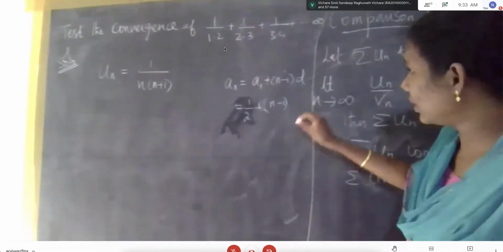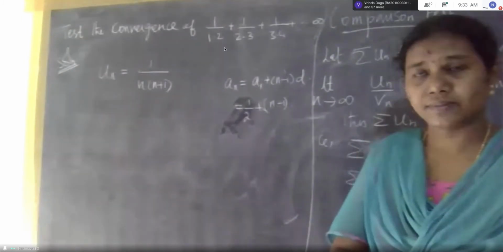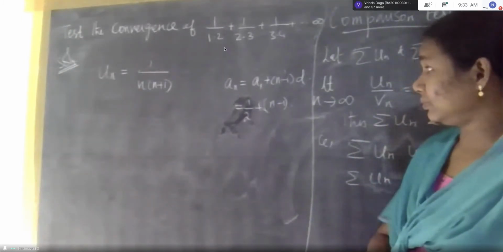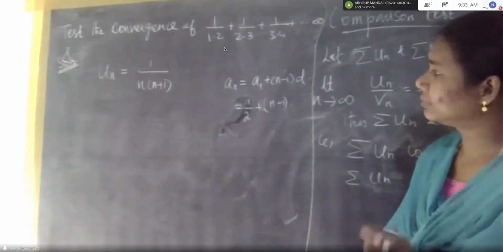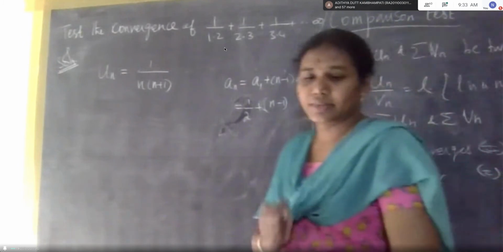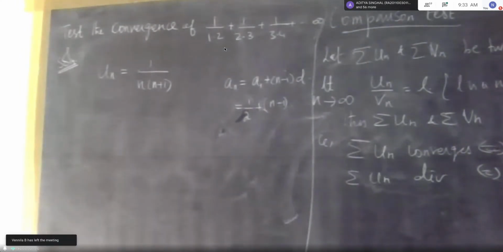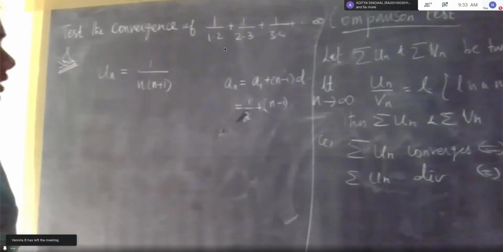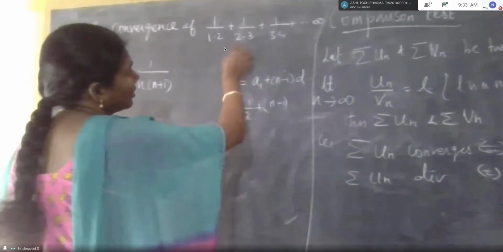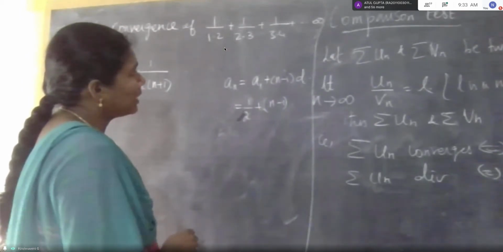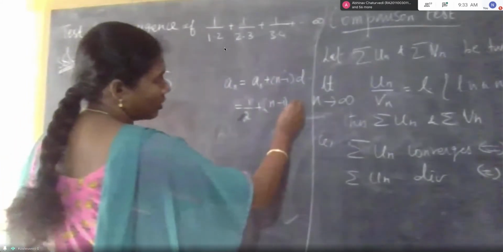Yes, ma'am. Difference? Tell me. Minus 1 by 3, minus 1 by 12, 1 by 6, 2 minus 1 by 3. That is minus 1 by 3.